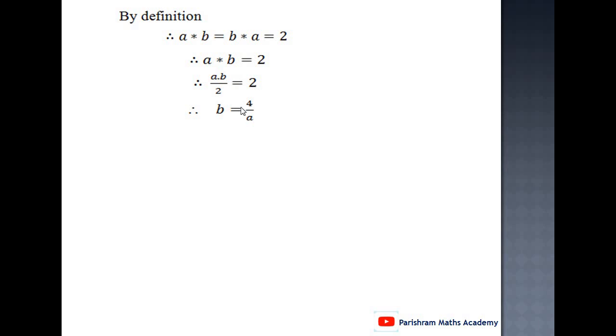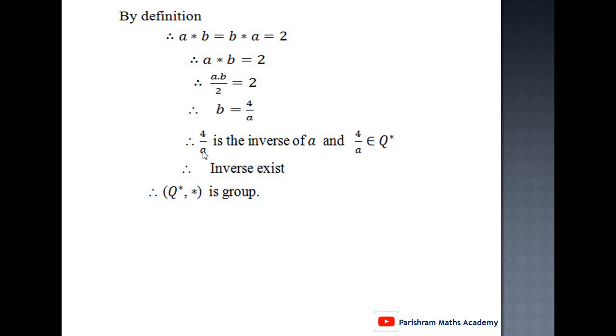It means b equal to 4 upon a. Here a is a non-zero rational number, so 4 upon a is also a non-zero rational number, and therefore 4 upon a is the inverse of a, and this 4 upon a belongs to Q star, and therefore inverse exists.